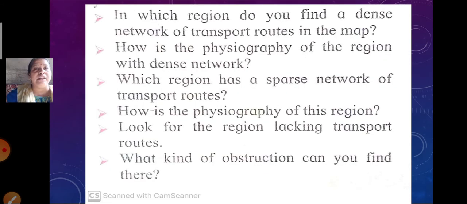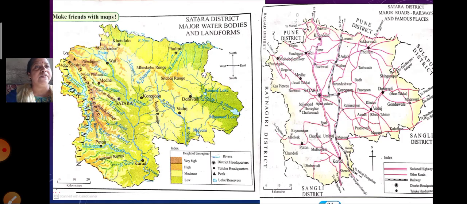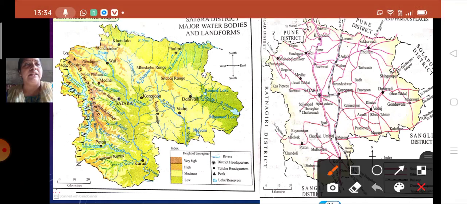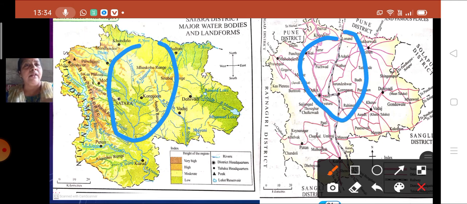Now, what is the next question? How is the physiography of the region with the dense network? Now, here you are going to see the physical map to find out the physiography of that region which is having the dense network of transport routes. So, let's see the physical map. The central part of the Satara district is having the dense network. If you can see in this map over here, the dense network is in the central part. So what type of landforms can you see over here?